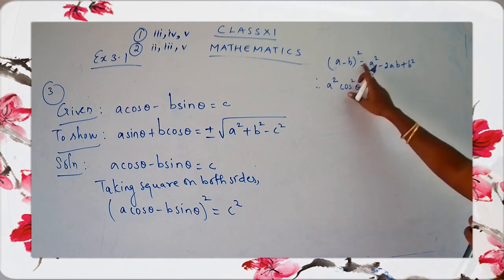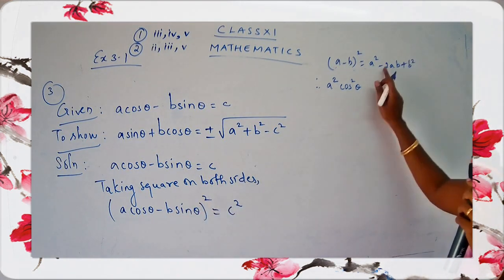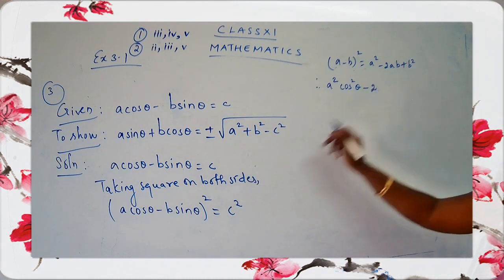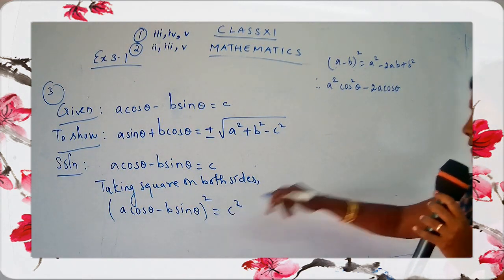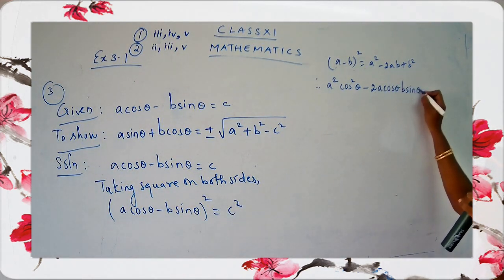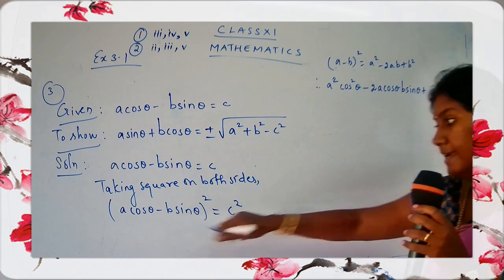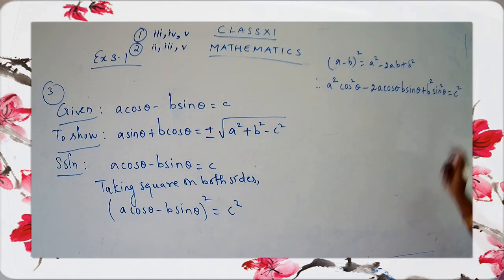So just applying the identity, A square cos square theta minus 2 into A into B. What is A? It's A cos theta. Then B sin theta. So 2 A cos theta B sin theta, at the last plus B square. What is B square, children? Very easy. It's B square sin square theta. And just keep this as C square. Clear? So just go for the identity, complete the identity, children. Complete the step.